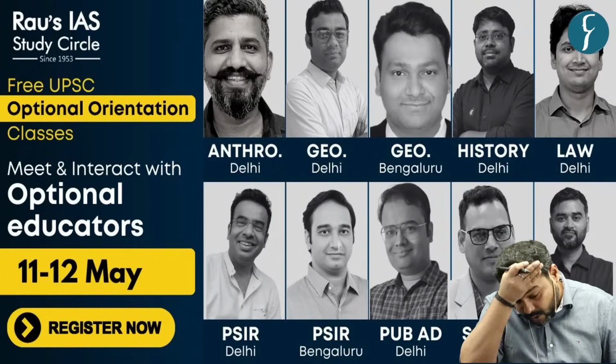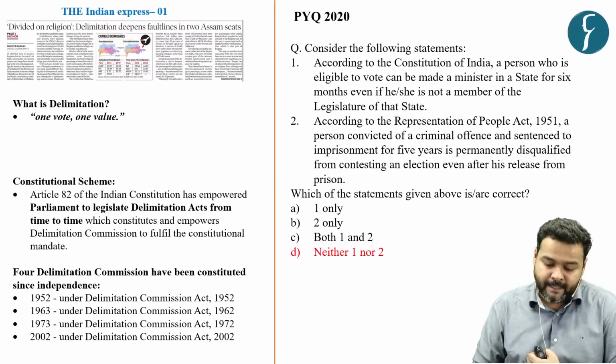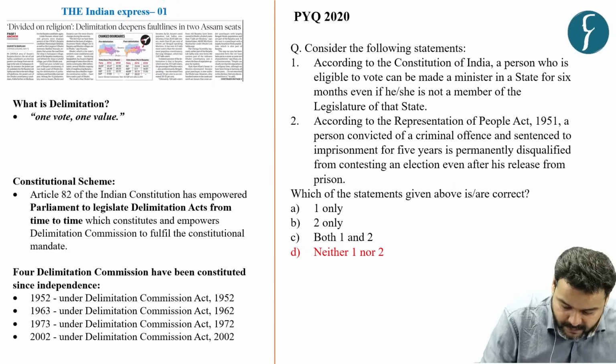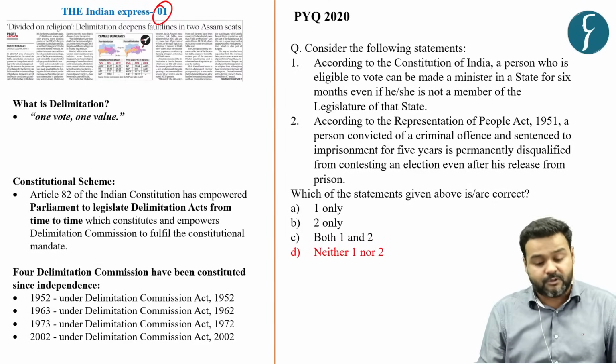Now we will move on to discuss the prelims section. And the first question is based on this news article, which featured on page number 1 of the Indian Express newspaper.